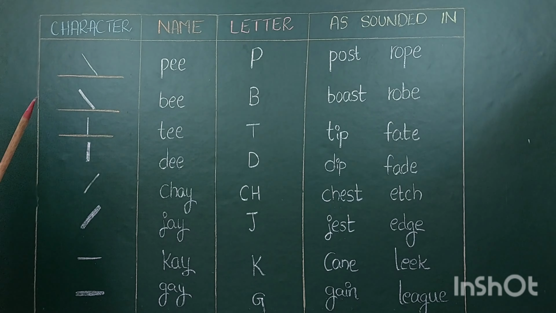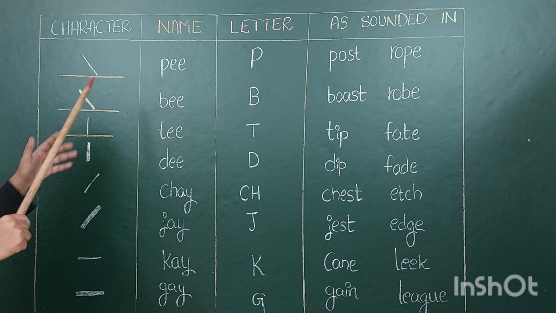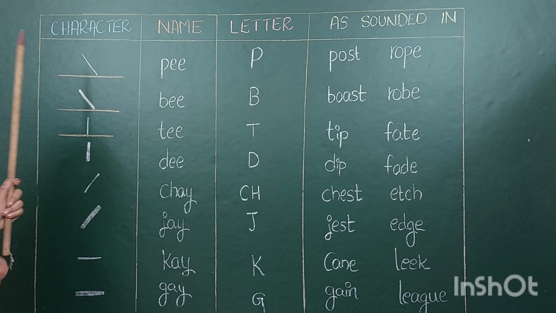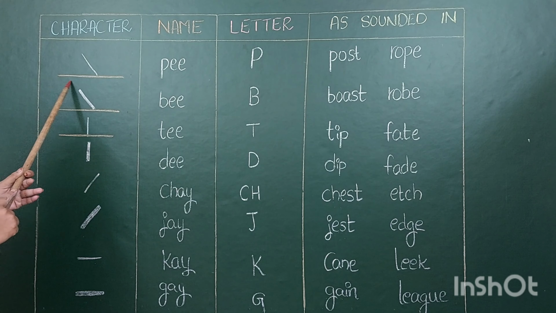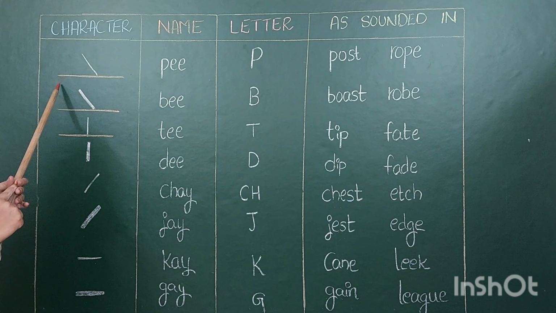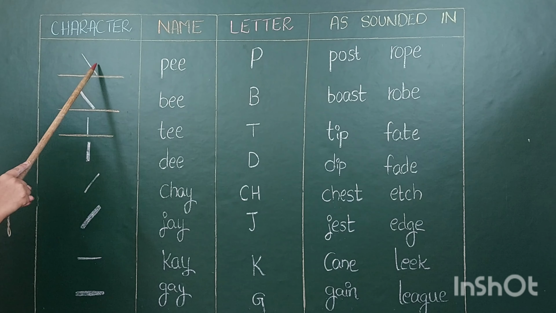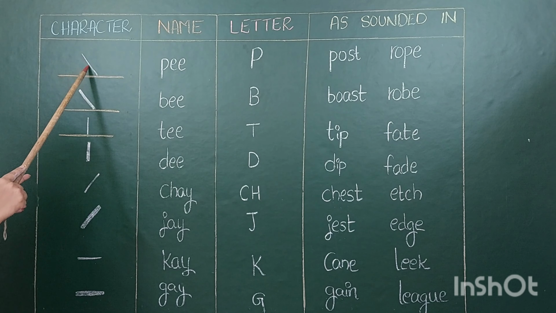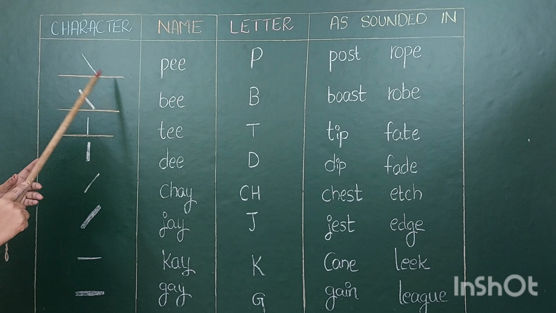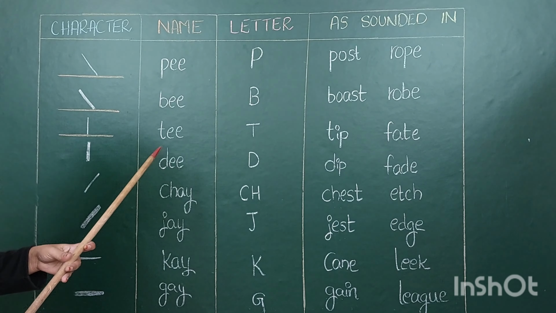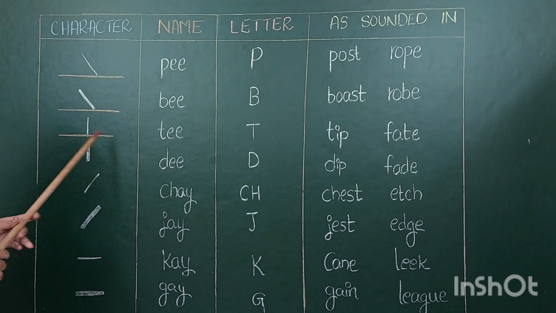Children, you notice the letters' strokes I wrote with white chalk paste, and here I'm drawing these lines with the colored chalk paste. You have to write these strokes on the lines. So here, how you have to write D?